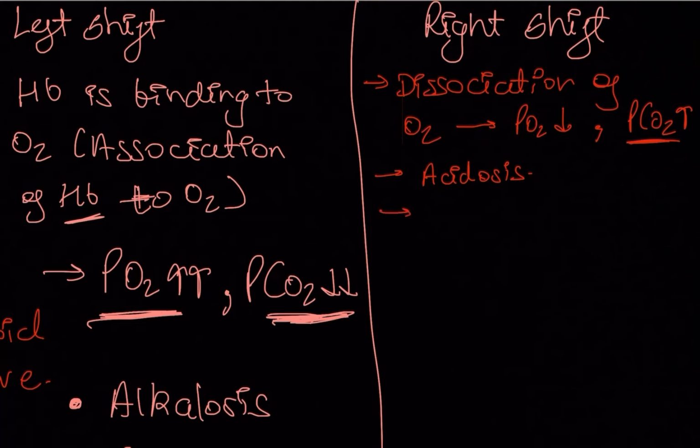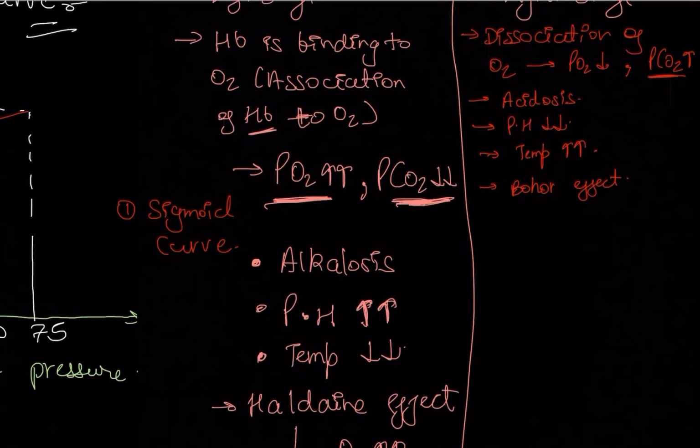And what will happen to pH? Obviously in acidosis, pH will decrease. What will happen to temperature? Whenever there is acid, temperature will increase. And here is one effect that we call the Bohr effect. Bohr is a scientist. Actually, he also found something like this Haldane effect.